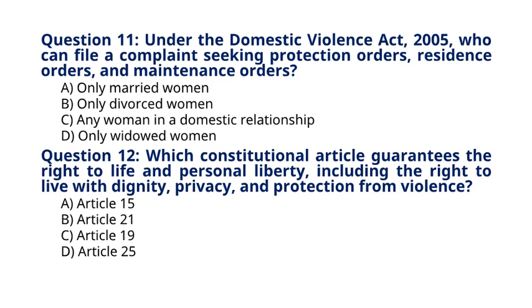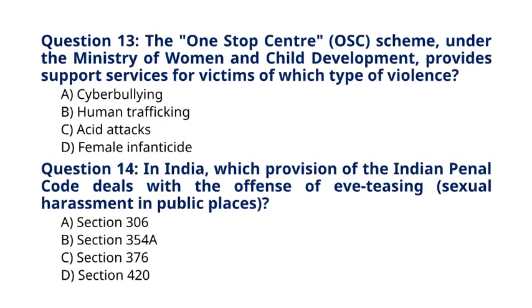Question 12. Which constitutional article guarantees the right to life and personal liberty, including the right to live with dignity, privacy, and protection from violence? A. Article 15. B. Article 21. C. Article 19. D. Article 25. The correct answer for question 12 is option B. Article 21. Question 13.